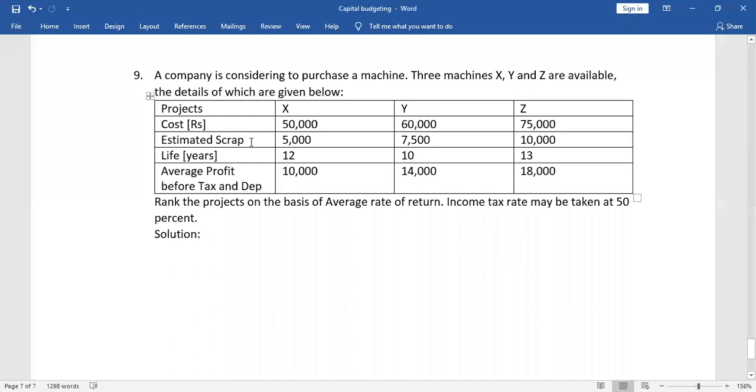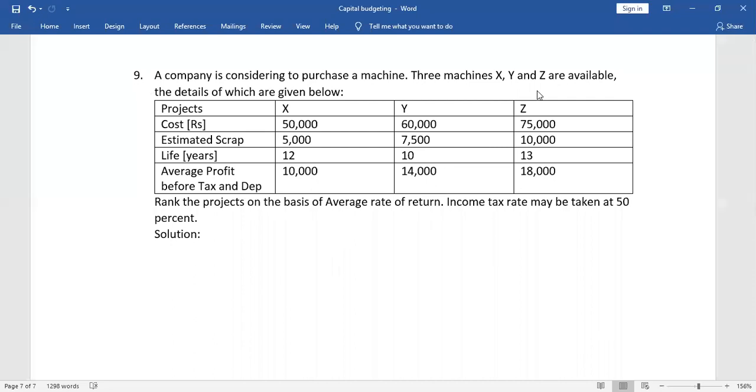Now the estimated scrap also is given. What is scrap? Scrap means the end value of the asset when it reaches its maximum life.